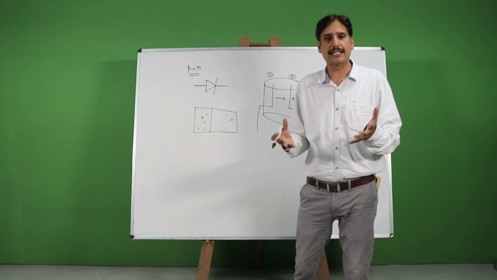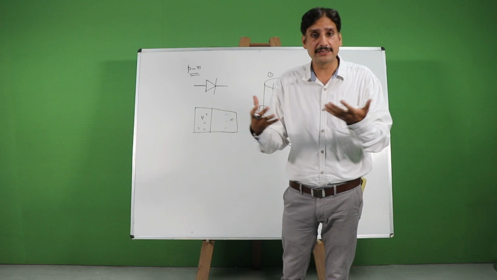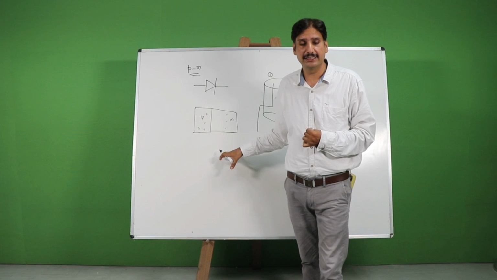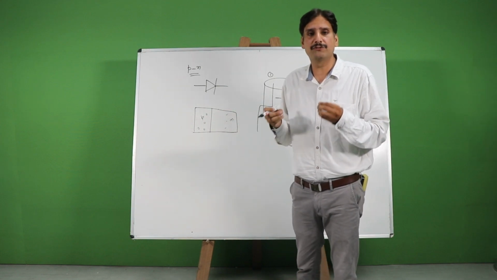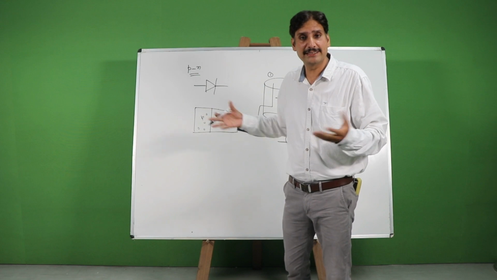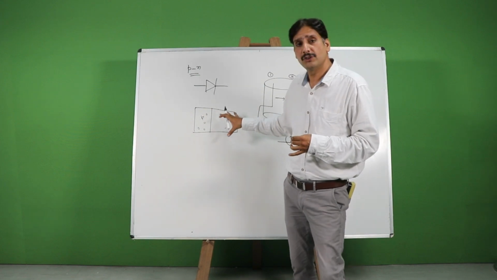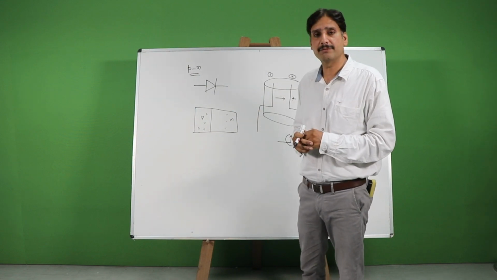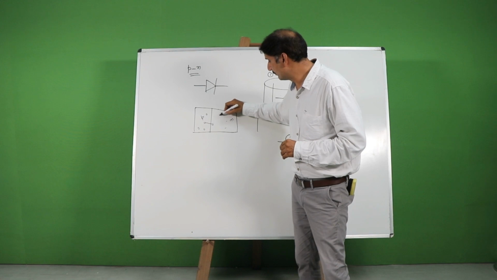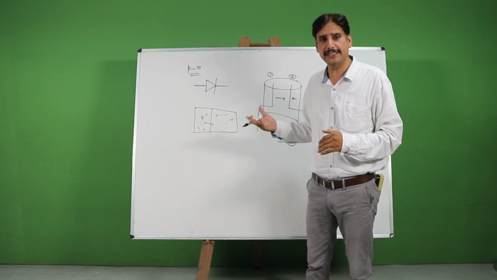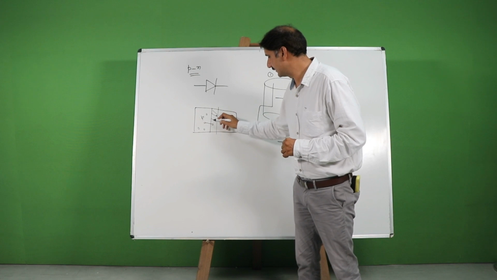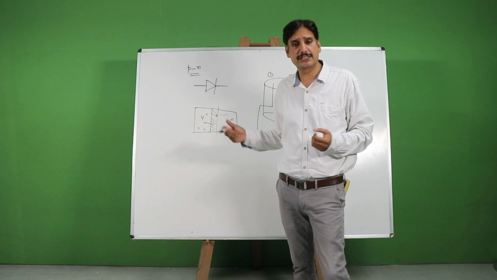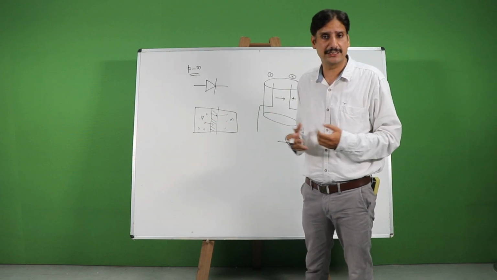Now what happens, as soon as a junction is formed, the holes and electrons move towards each other. Make it a point that I have not connected any battery yet. This was a junction which just got formed in the factory, you may say, in the fabrication unit. This diode was formed, but there is no battery connected yet to this junction. As holes and electrons try to move towards each other, they create a depletion region in the center. This region is depleted of its charge carriers. It doesn't have any free charge carrier available to it.